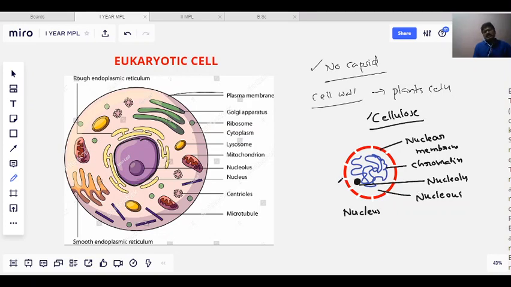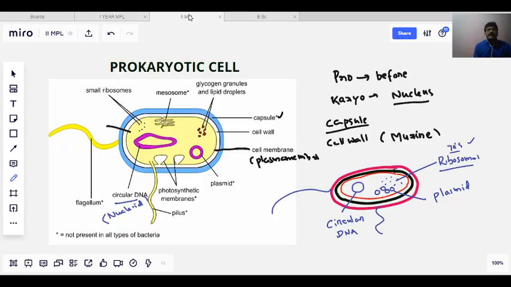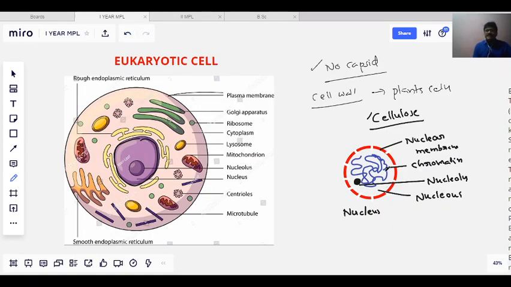Whereas when you see the prokaryotic cell, that sort of structure you never see. You just see a circular DNA present, a naked DNA. When you see the eukaryotic cell, there is chromatin substance. Chromatin substance means it contains DNA like this.